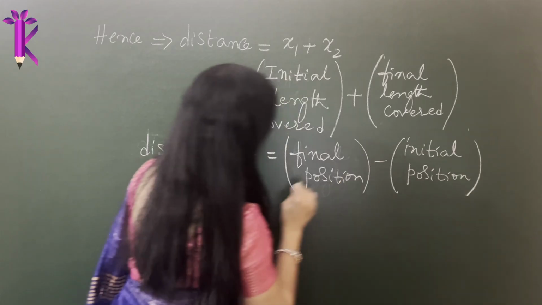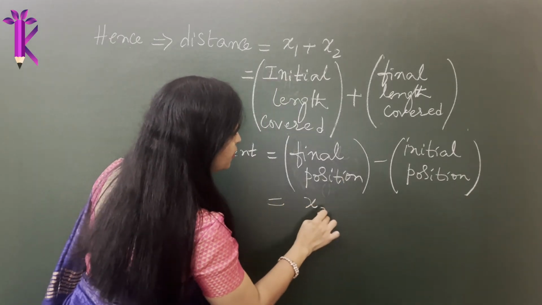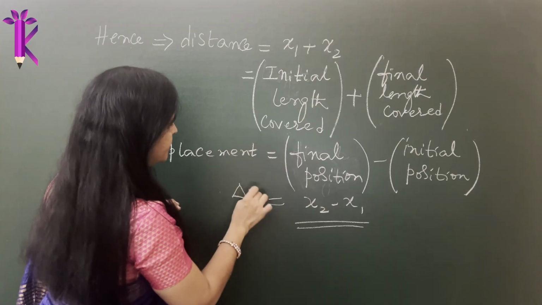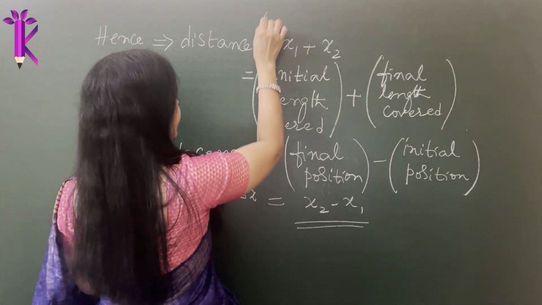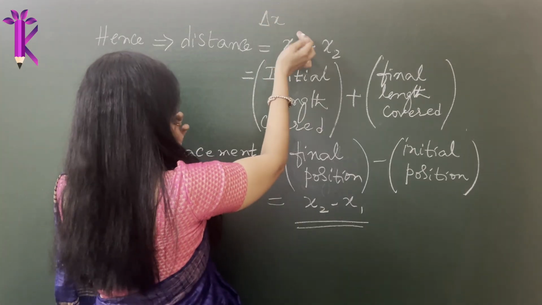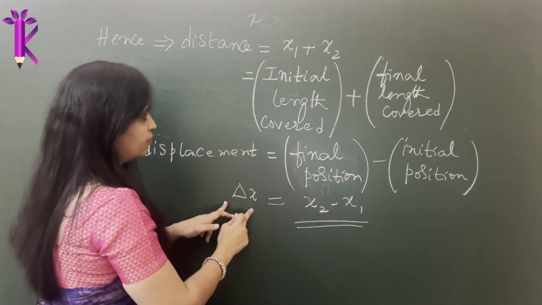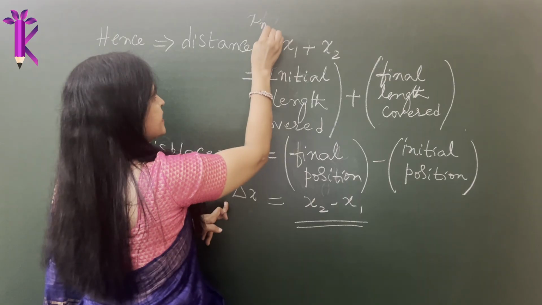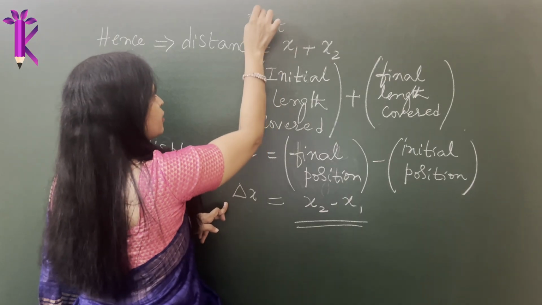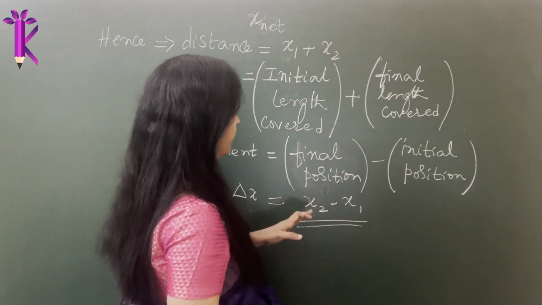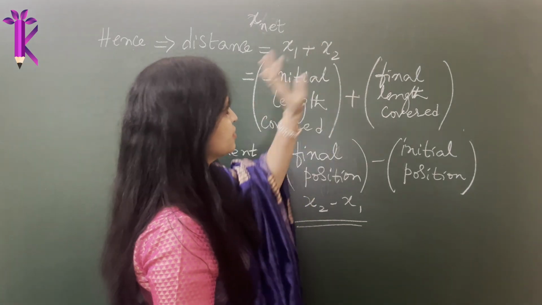So that will be equal to x2 minus x1. This will be your delta x. Here this will be your delta x. This also is, you can just call the distance. Some people call it x. So x, or x net, you can call it the total length covered, is the final length plus the initial length.